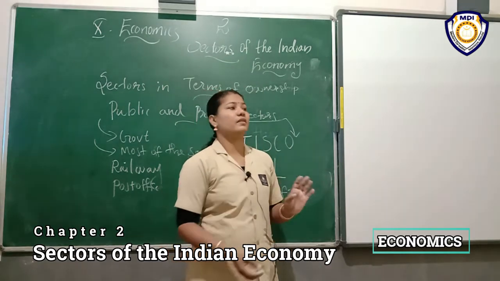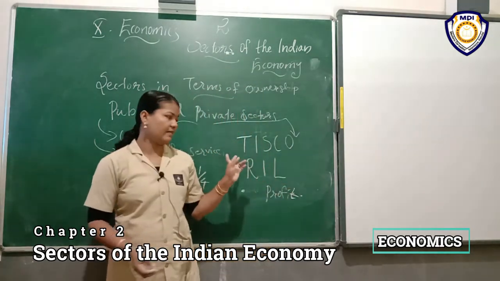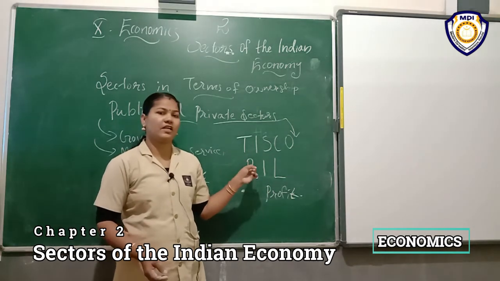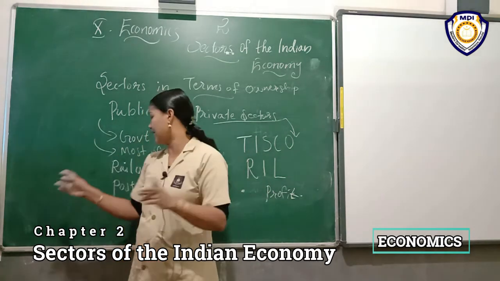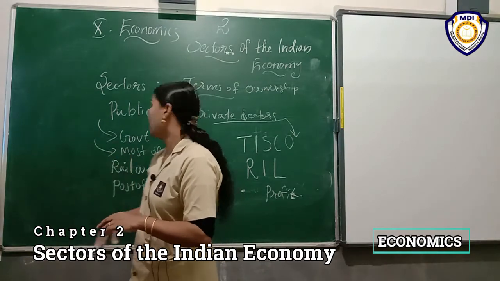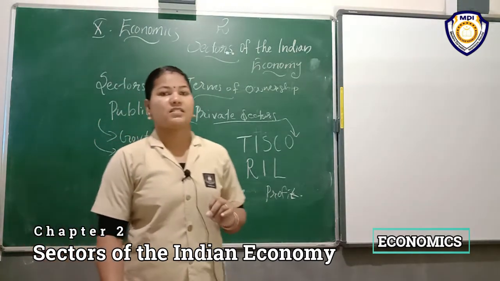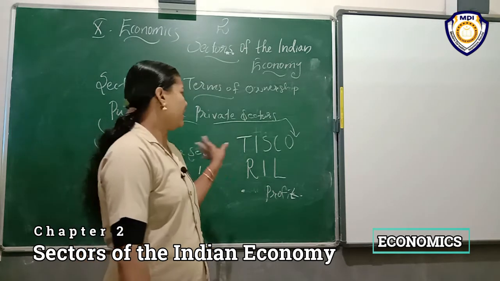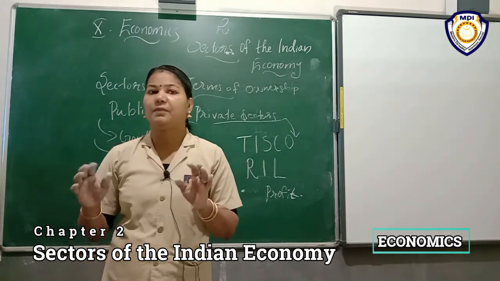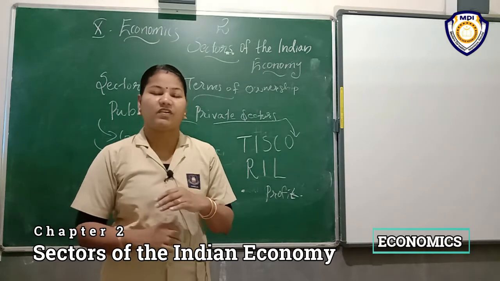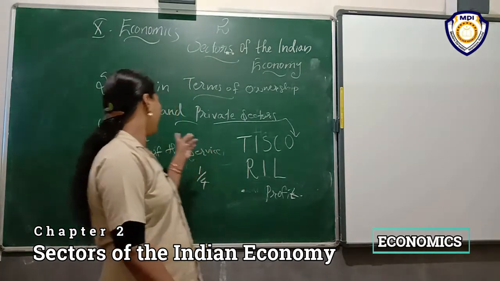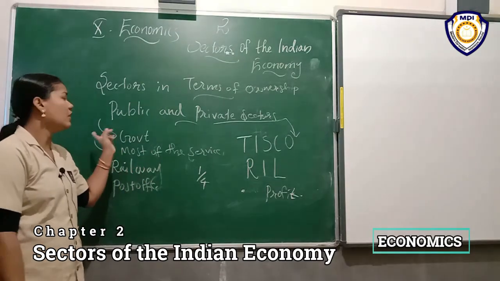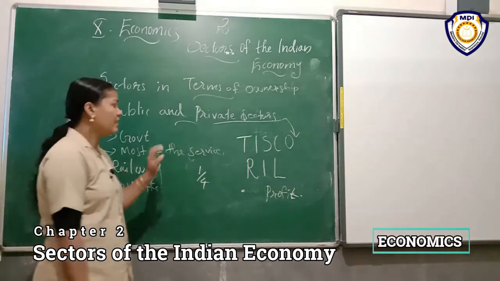But here the most important thing, two categories: one is public, another is private. We can classify the economy on the basis of assets and on the basis of services. We can classify mainly into two, public and private. When you hear the word public, you think about under government control, that we call public ownership. In public ownership, most of the services or assets are under the government.